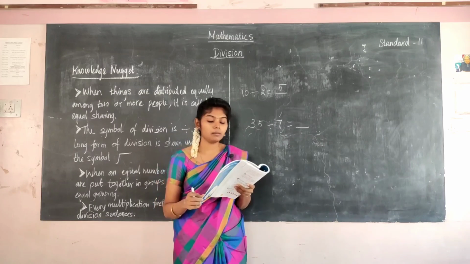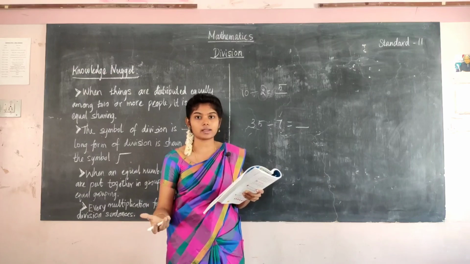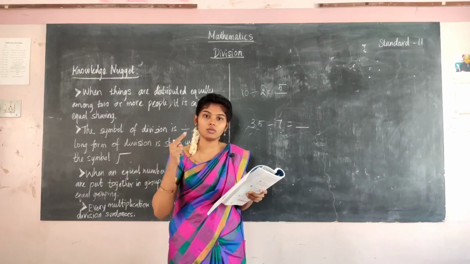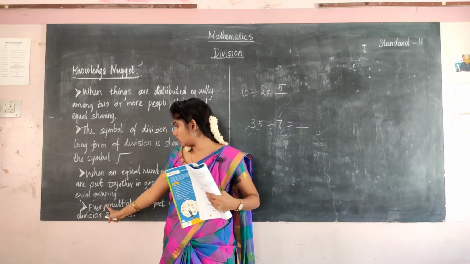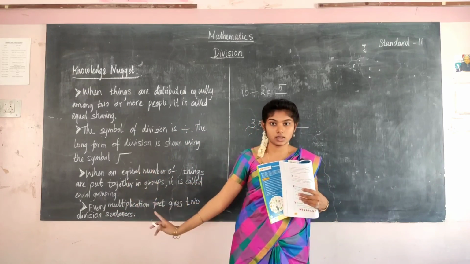And complete the table. A multiplication fact is given. You are going to do the division facts. So you can write 2 things for a single multiplication fact. Here is the rule given, no? Every multiplication fact gives 2 division sentences.